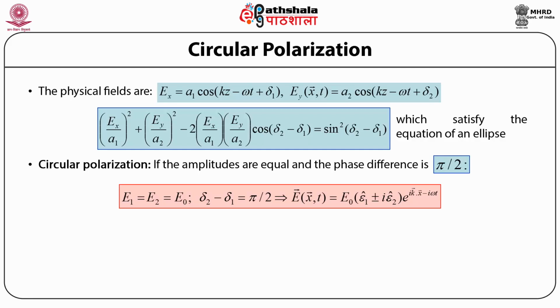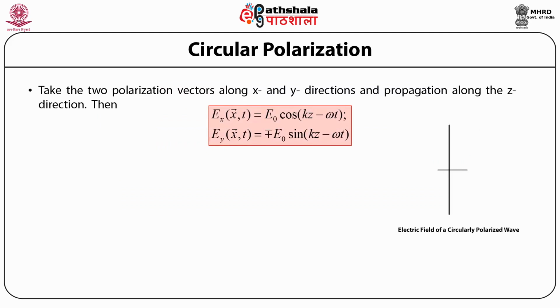Similarly, delta 2 minus delta 1, that is the phase difference between these two linearly independent solutions, is pi by 2, and the electric field vector E as a function of position vector x and time t is then written as being equal to E naught times bracket open epsilon subscript 1 cap plus minus iota times epsilon subscript 2 cap bracket close e to the power iota times wave vector k dot product with position vector x minus iota times angular frequency omega times the time t.